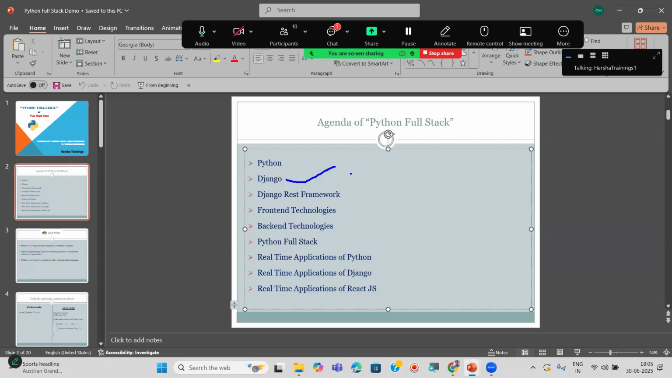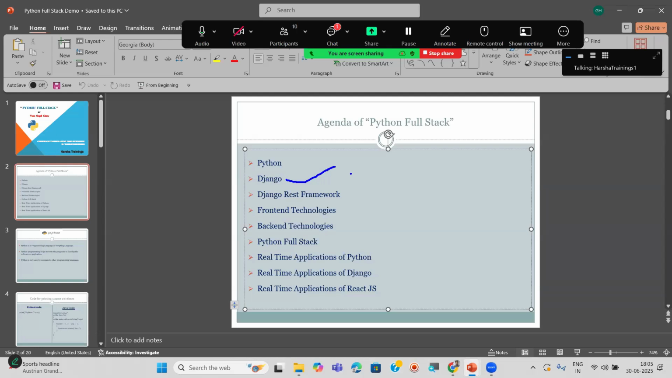Django is a framework, or you can say it is a web framework technology. Simply you can say it's a framework, or if you want to be exact, it is a web framework technology, and it is used to develop web applications. Simply, we can develop websites here. There are so many different types of websites in real time, like Amazon, Flipkart, IRCTC, BookMyShow. These types of real-time websites we can create very easily and fast using this Django framework.